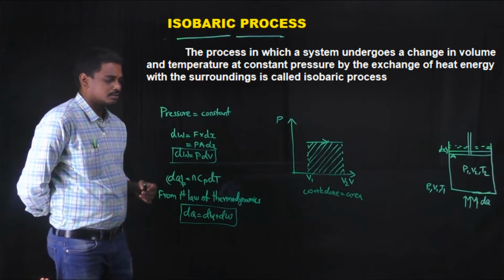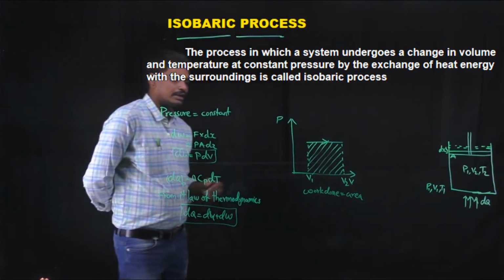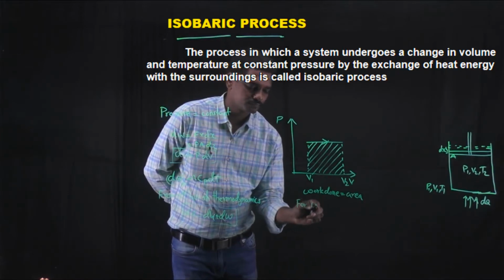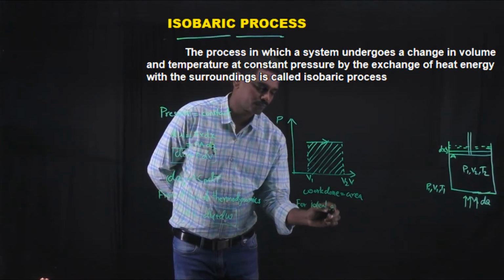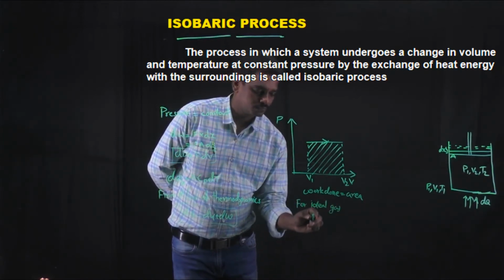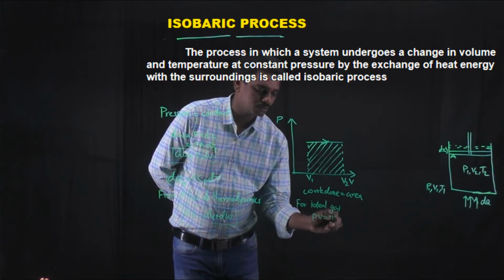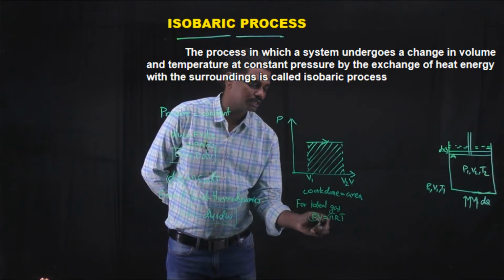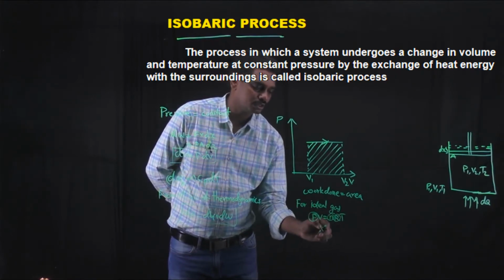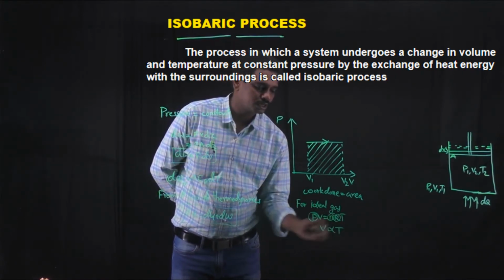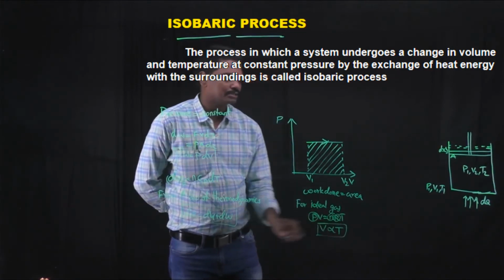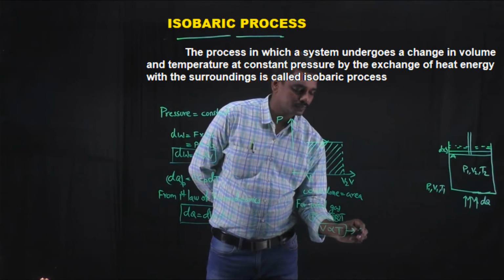Here for an ideal gas, we know the equation PV is equal to nRT. Here P is constant, n is constant, and R is constant, which means V is directly proportional to T. So this gas obeys Charles' law.